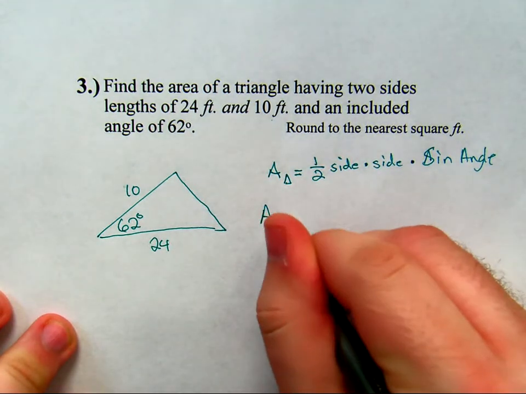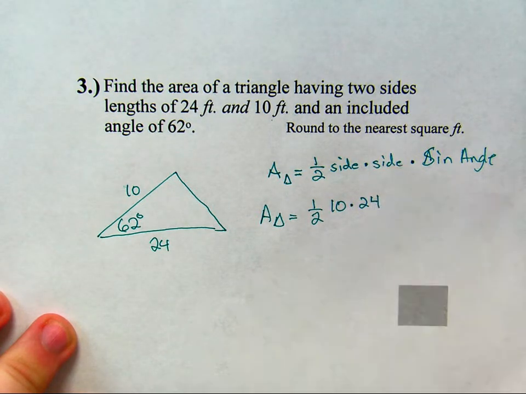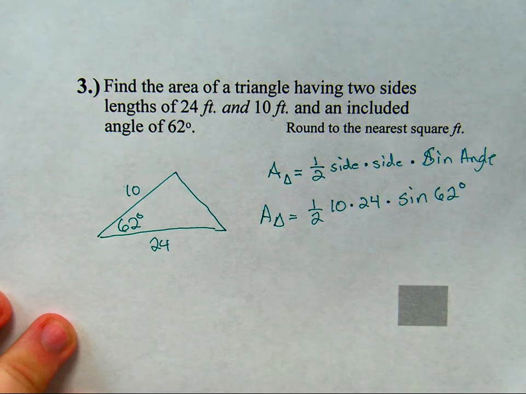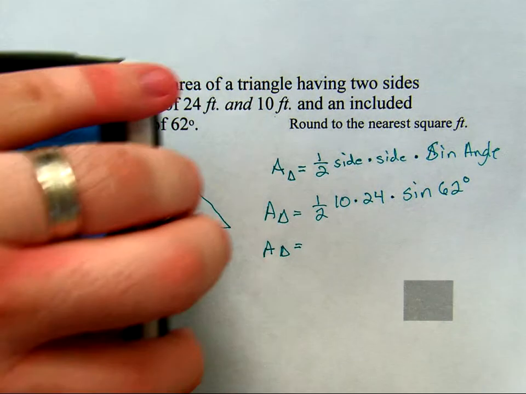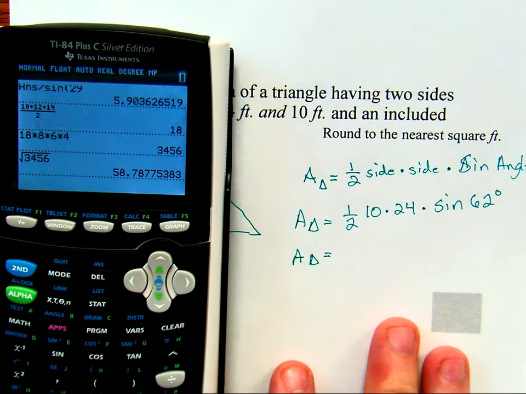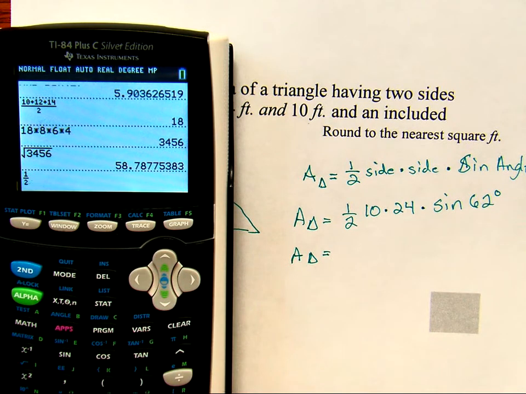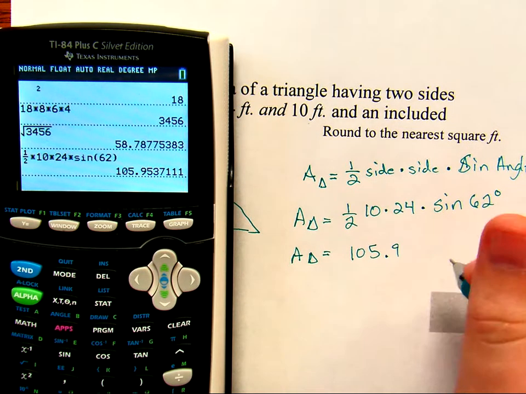So the area of the triangle is 1/2 times 10 times 24 times sine of 62. And there is nothing stopping you from entering this whole expression into the calculator all at once. You can even use the cool alpha y equals trick. Alpha y equals, put your 1/2 in, times 10, times 24, and times sine of 62. Please make sure that you are in degree mode. And that is our area, 105.9 feet squared.